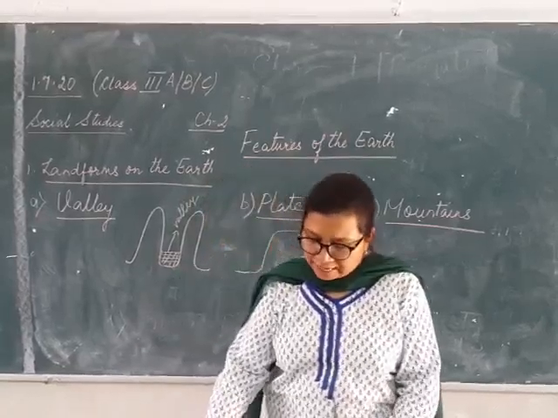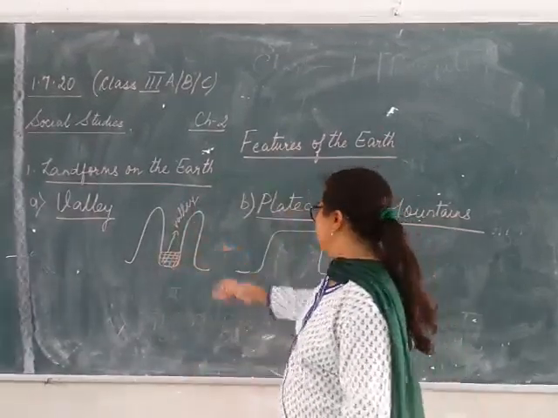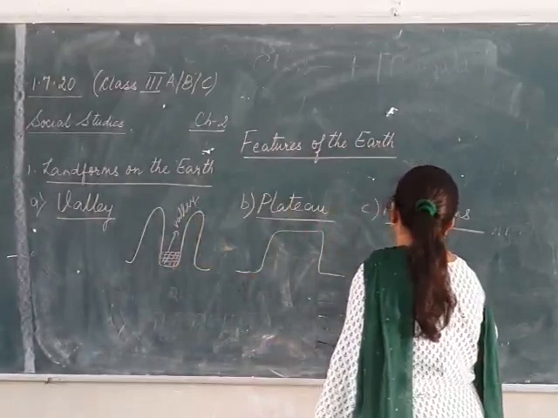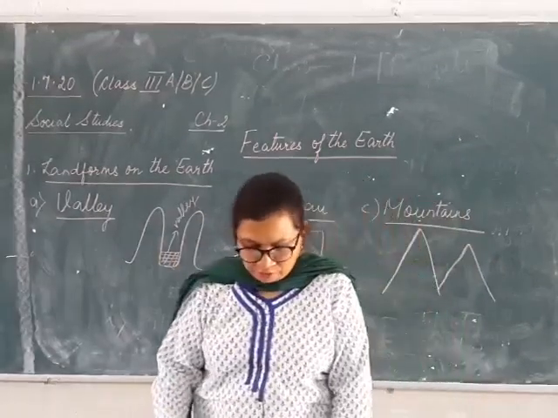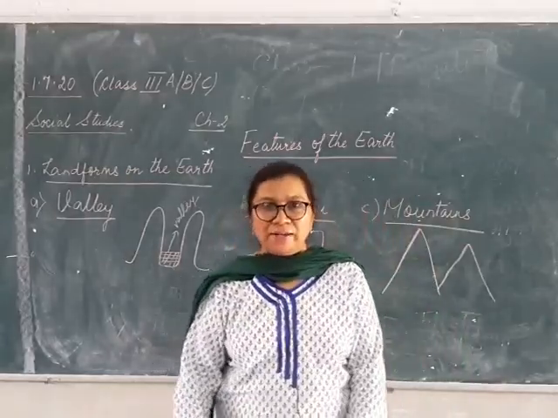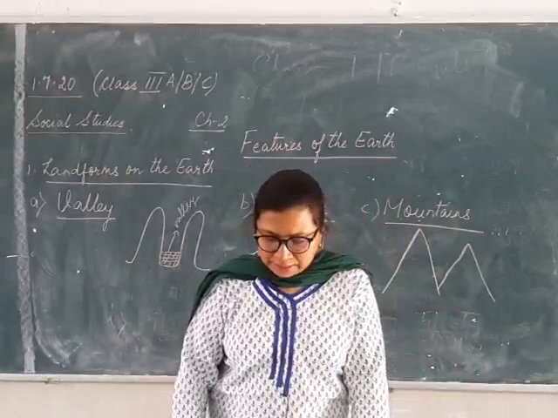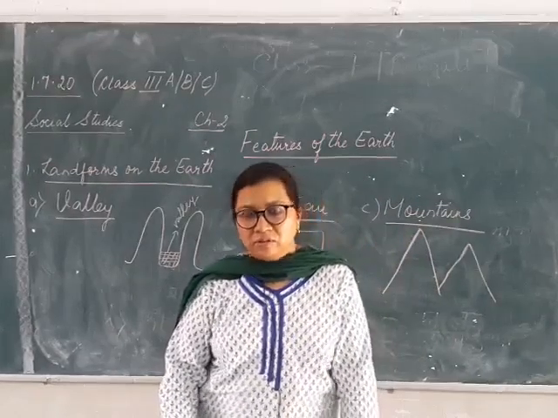What is the meaning of this slide? This means that it rises up, okay, rises up like this, okay, from the surrounding area. So wherever the mountains are rising, it is a chain of mountains which form a range.